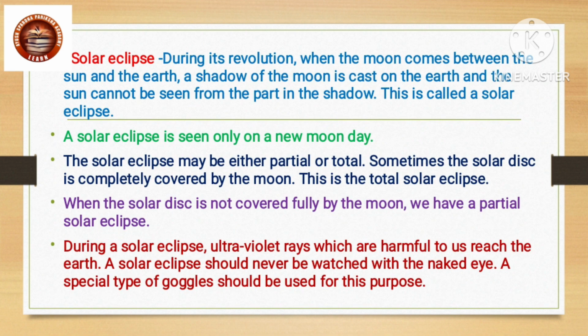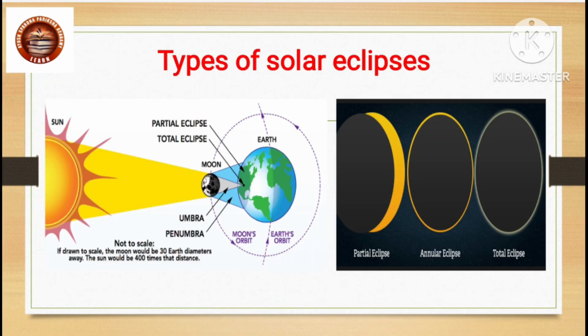Solar eclipses. During its revolution, when the moon comes between the sun and the earth, a shadow of the moon is cast on the earth, and the sun cannot be seen from the part in the shadow. This is called a solar eclipse. A solar eclipse is seen only on a new moon day.